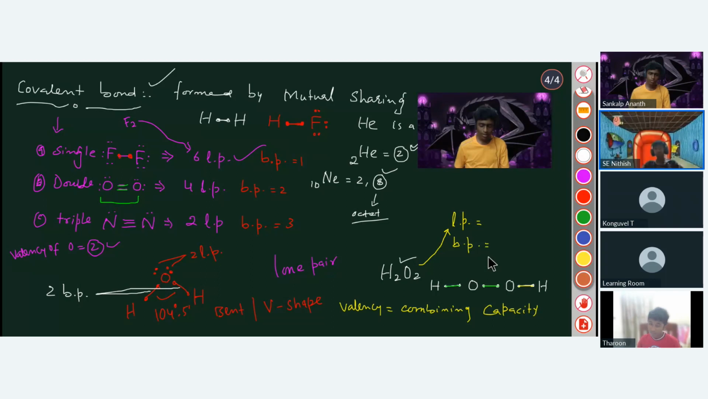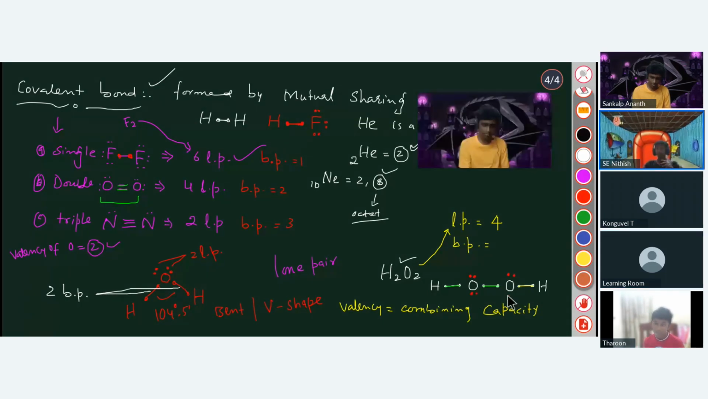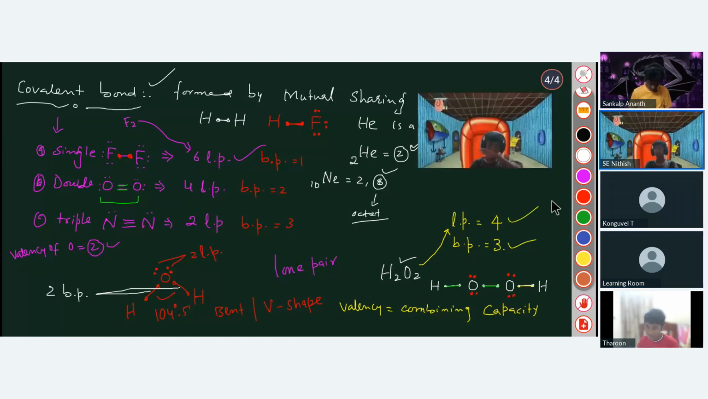Lone pairs will be 4, no. Three. Sir, lone pair is 4. How? Okay, tell me how. Because in O2, each oxygen has 2 lone pairs, so total there are 4 lone pairs. Got it now? Bond pairs are 3, sir. Three bond pairs. Exactly. Bond pairs will be 3, but lone pairs are 4. Got it? Yes, sir.